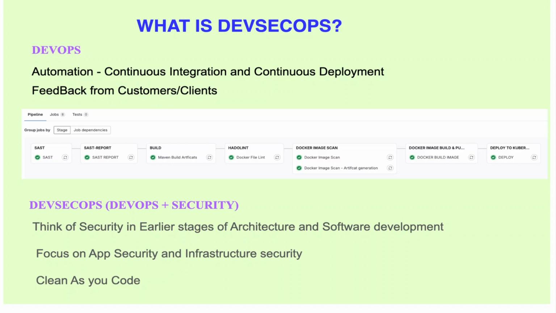So this emphasis is the DevSecOps, okay? DevOps plus security. So mostly, if you can see, it will just focus on the application security and infrastructure security. So it's like clean as you code. Whenever you code, you just code it with the proper standards, okay, with the security features. Because these days it's not about just deploying the application. You can deploy any open source application, but it needs to be up to the standard, right? Once you expose the application, if it's more vulnerable, then we are done, right? The application will be hacked and a lot of issues will be there, right? So code vulnerabilities will be there and security features will be there, right? So this emphasis is the DevSecOps, DevOps plus security.